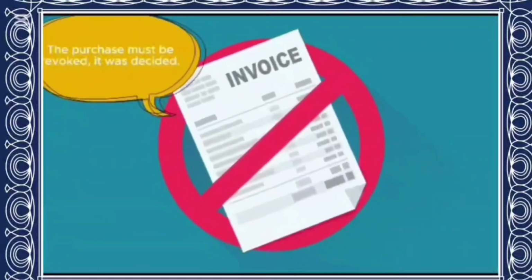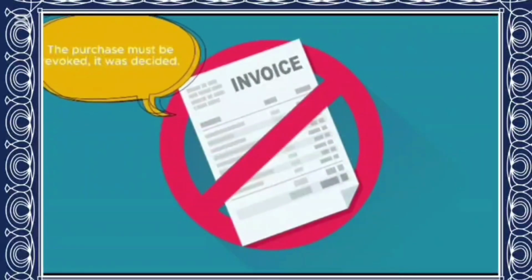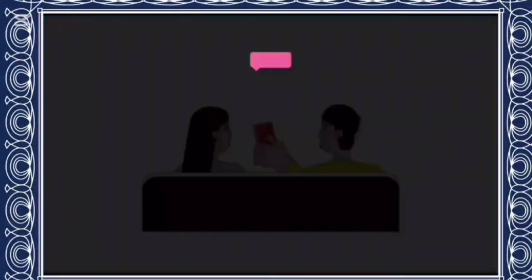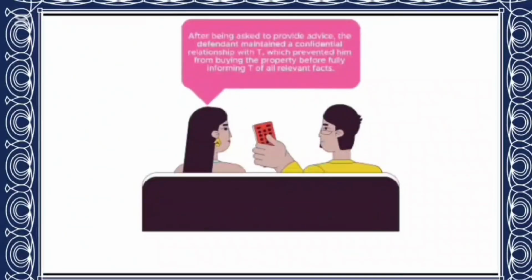The purchase must be revoked, it was decided. After being asked to provide advice, the defendant maintained a confidential relationship with T, which prevented him from buying the property before fully informing T of all relevant facts.